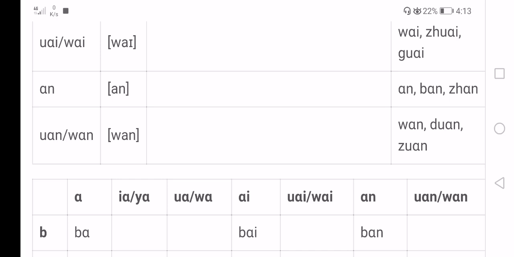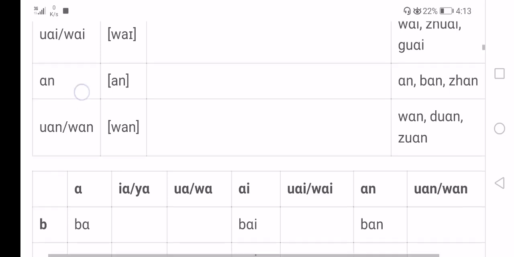Then we put the consonant n behind it, we get an. Pay attention to the a sound here. We put this final with the other finals in a group because they have the same pronunciation for the letter a here. It is a front open a.